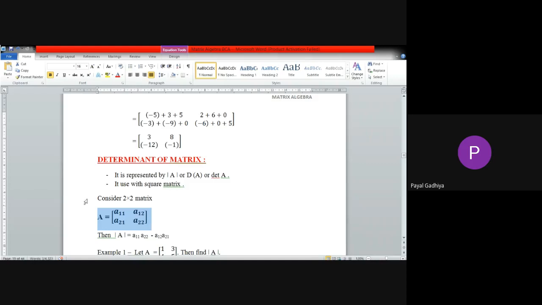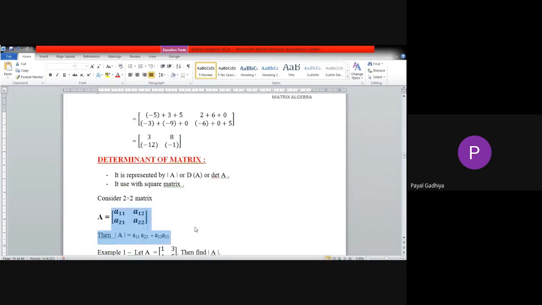Now a 2 cross 2 matrix means it will have 4 entries, A11, A12, A21 and A22. Here 1 1 means first row, first column. 1 2 means first row, second column. 2 1 means second row, first column. And 2 2 means second row, second column.